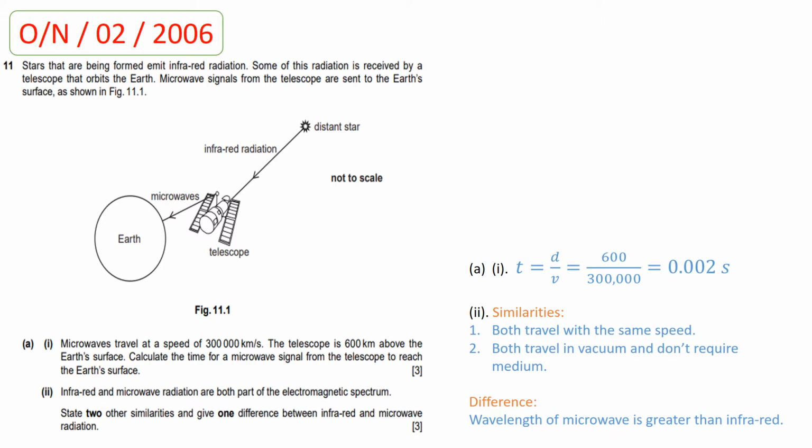Now, in part 1, microwave travels at a speed of 300,000 kilometers per second. The telescope is 600 kilometers above the Earth's surface. Now you need to calculate the time for a microwave signal from the telescope to reach the Earth's surface.